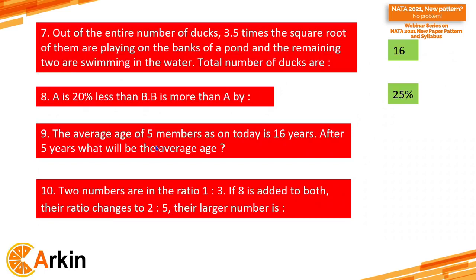The average age of 5 members as of today is 16 years. After 5 years, what will be the average age? The answer is 19. Two numbers are in the ratio 1:3. If 8 is added to both, the ratio changes to 2:5. The larger number is 72. So these were the answers of the quiz.